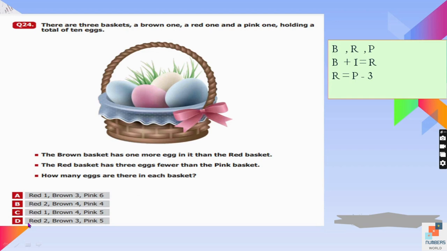Now we will see B and D. If red is 2, the brown should be 1 more than red, which is 2 plus 1, equal to 3. But here brown is 4. No, B is also not our correct option. D can be. If red is 2, brown is 2 plus 1, which is equal to 3. And pink, if red is 2, obviously pink is 3 more than red. So 2 plus 3 is 5. In other words, red is pink minus 3. If pink is 5, 5 minus 3 is equal to 2. So yes, it satisfies the instruction. So D will be our correct answer over here.